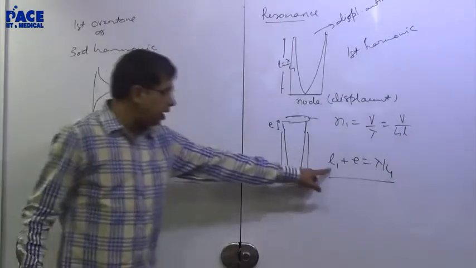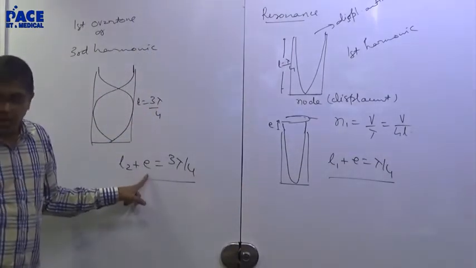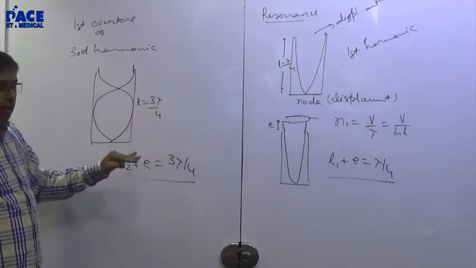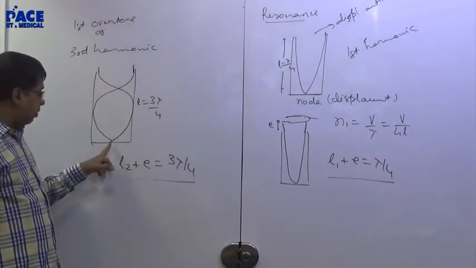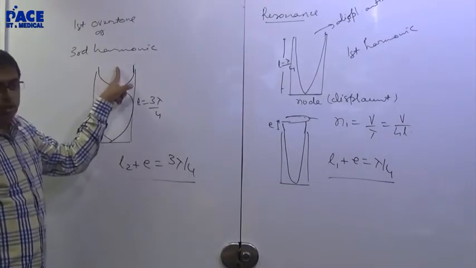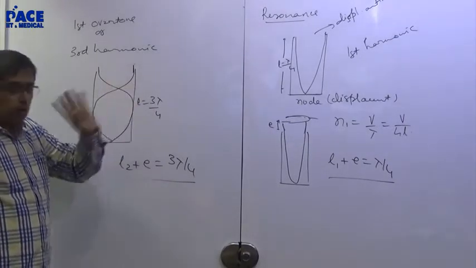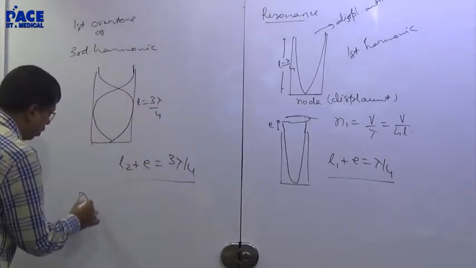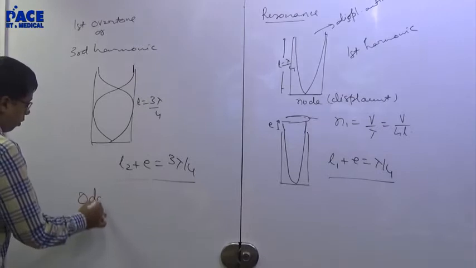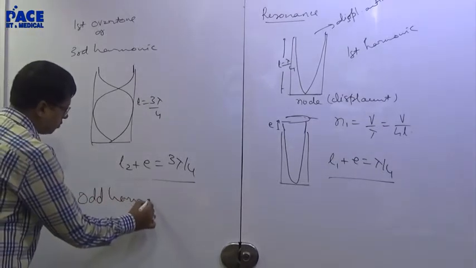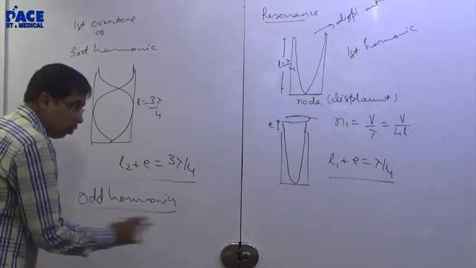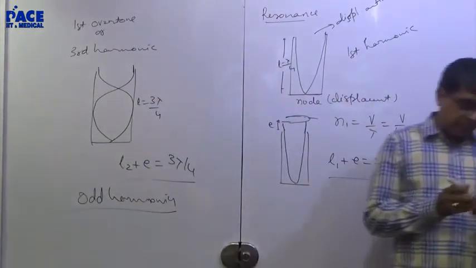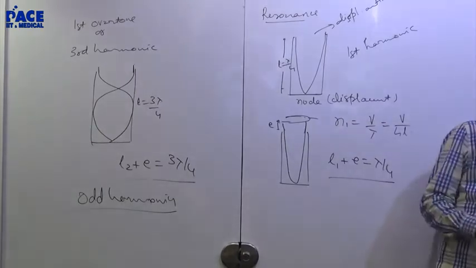Now he will give you L1, he will give you L2. Can you calculate the end correction? Is the logic clear? Now you will have the fifth harmonic again, because this should always be a node, this should always be an antinode. You will not have even harmonics in this particular case. You will have only odd harmonics. Only odd harmonics will exist. You have a problem on this. Take it down till here.